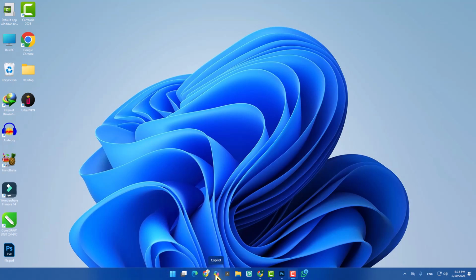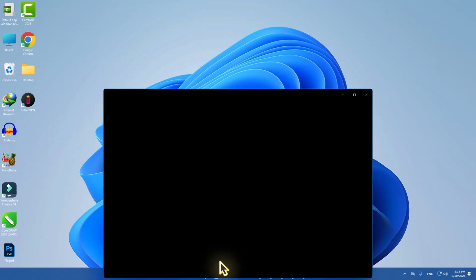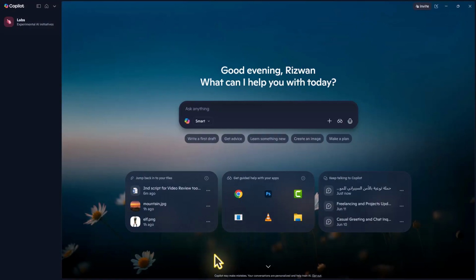To open Copilot, click on the Copilot icon on the taskbar, or simply press Windows key plus C on your keyboard. Once Copilot opens, you'll see a chat box where you can type your questions or commands. You can use Copilot to write emails, summarize documents, or get quick answers. For example, you can type something like, "Write a professional email," or "Summarize this topic for me."